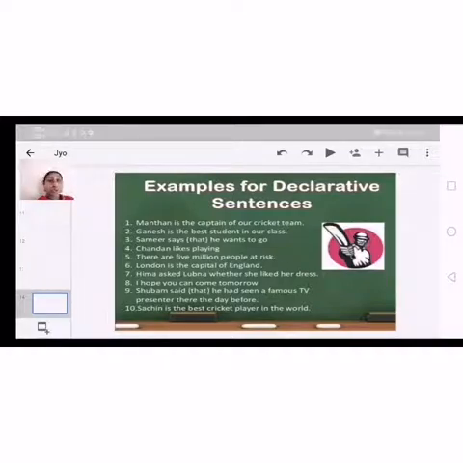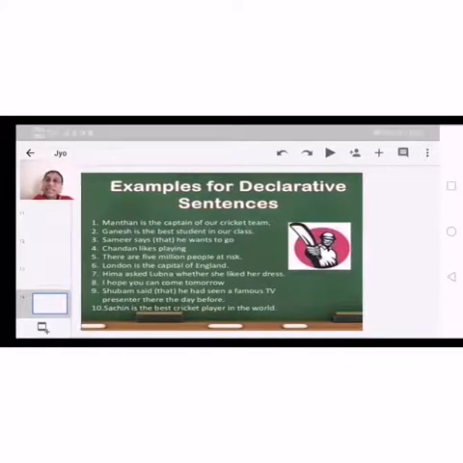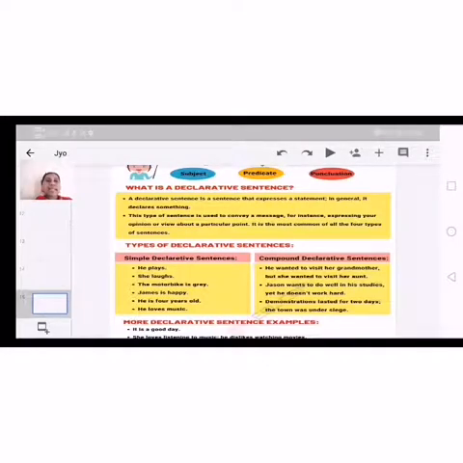London is the capital of England. Hima asked Lubna whether she liked her dress. And I hope you can come tomorrow. Shubham said that he had seen a famous TV presenter there the day before. Okay, next, Sachin is the best cricket player in the world. So these are some simple examples for declarative sentences, and some more examples.